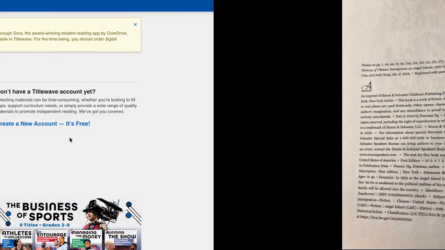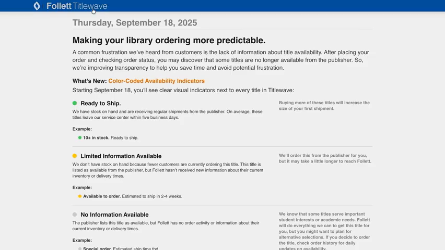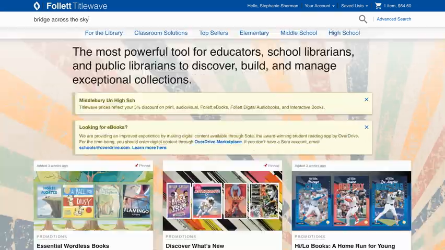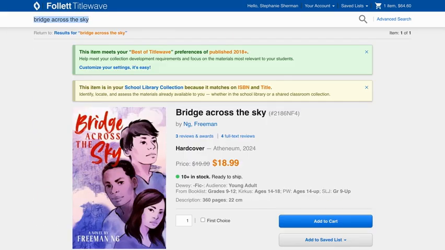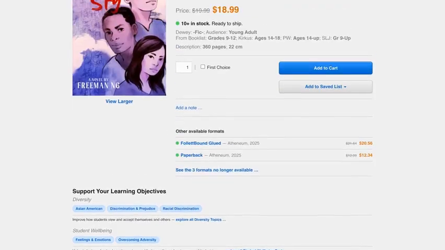But I do want to get more of an idea about what this book is about with a better summary. So I'm going to check Follett Tidal Wave for this. And anyone with an educational email may get a free account. So I'm going to sign in and search for my book, Bridge Across the Sky. Click on the title, and you can see there's all kinds of data about this book.